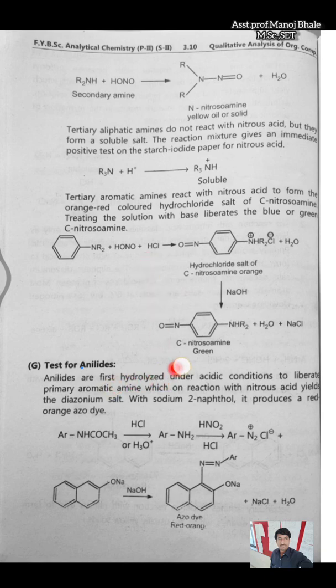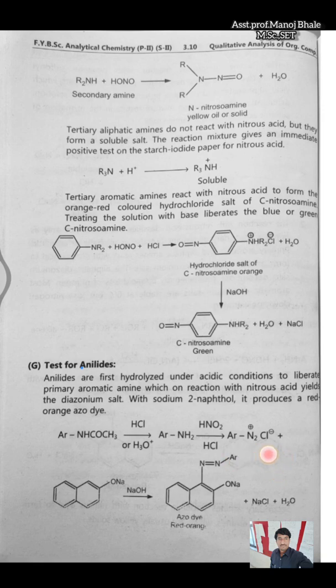Next one is the test for aniline. This is the structure of aniline, ArNH2. We react it with HCl or hydronium ion, and a primary aromatic amine salt is formed. If we react further with nitrous acid, that means a mixture of sodium nitrite plus HCl, there is a formation of the diazonium salt. This is the diazonium salt.